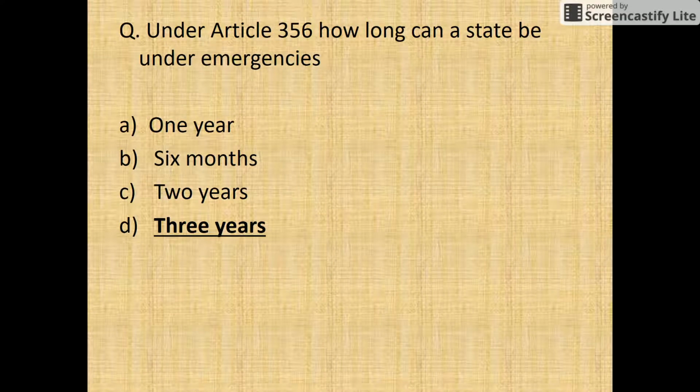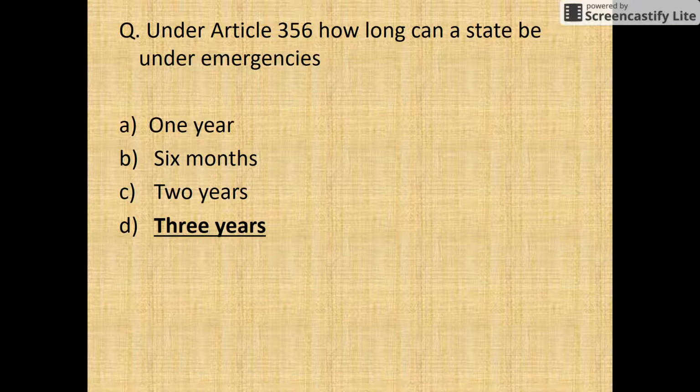The next question is: under Article 356, how long can a state be under emergency? The question is asking for the maximum period for which any state can be under President's rule. That can be a maximum of 3 years. Except Chhattisgarh and Telangana, I guess all states have at some time been under emergency. So keep in mind that only two states, Chhattisgarh and Telangana, have never had a state emergency imposed.